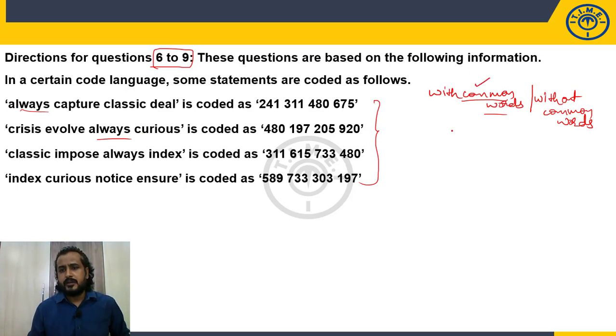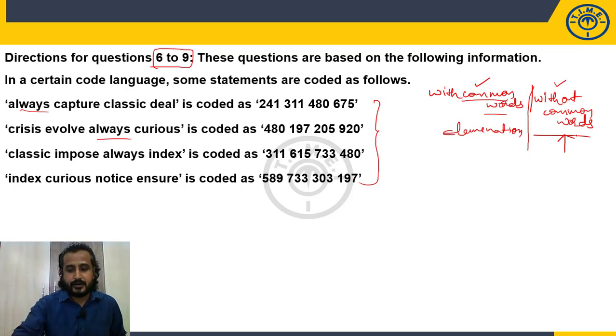In with common words, by a simple elimination process, you will be able to find out the codes for each and every word. Even in prelims exams, they give questions without common words. Those are quite simple. You won't find any common words among the statements, and the given word will be coded with 1 letter and 1 digit, or 1 letter and 1 symbol. The letter may be the starting letter of the word, and the digit may be the number of letters in the word. If you want to see this type of model, go through our study material and you'll get the idea.